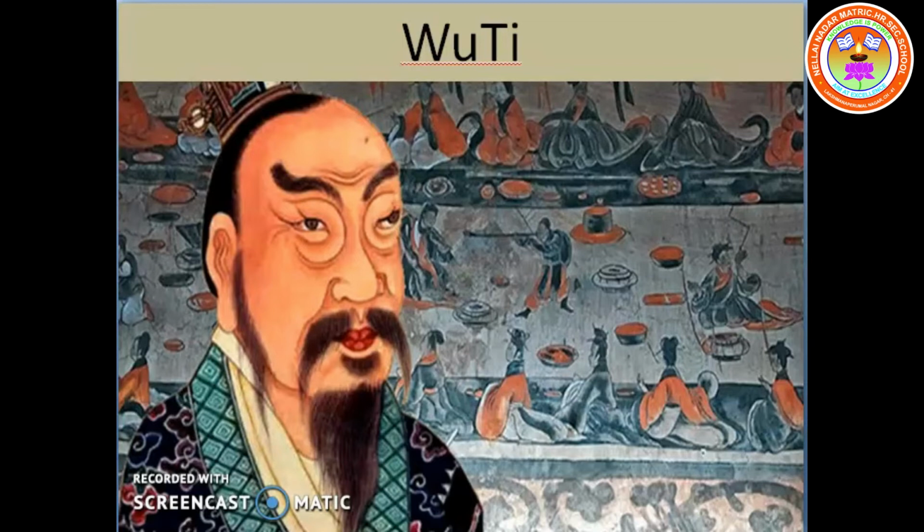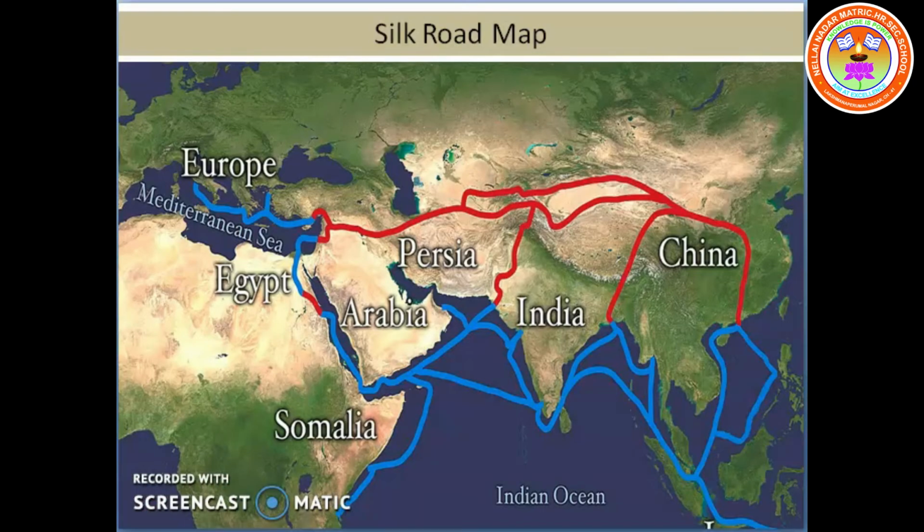He sent Shang Qian as emissary to West in 138 BC. And thereby he paved the way for opening of the Silk Road in 130 BC to encourage the trade activities. The Silk Route was opened by him, which encouraged the trade route between Europe and China. Because of the Silk Road and the resultant trade connections, China benefited immensely during the rule of Emperor Shang.